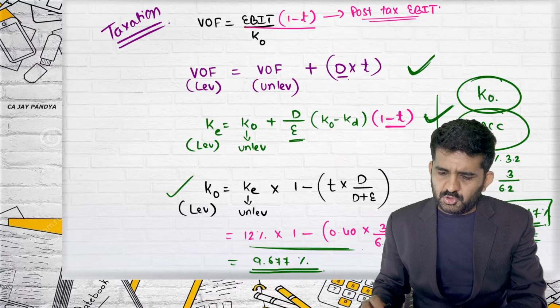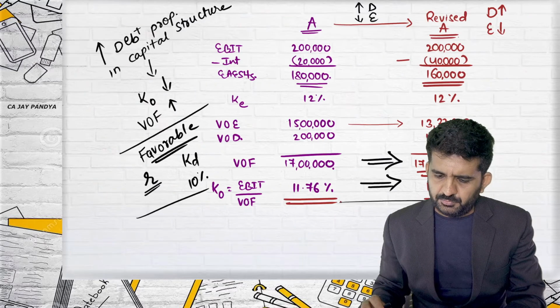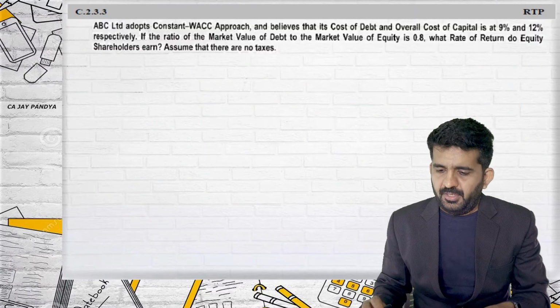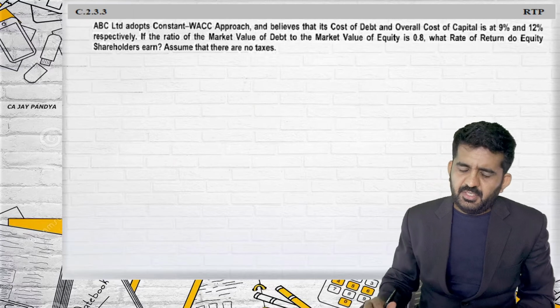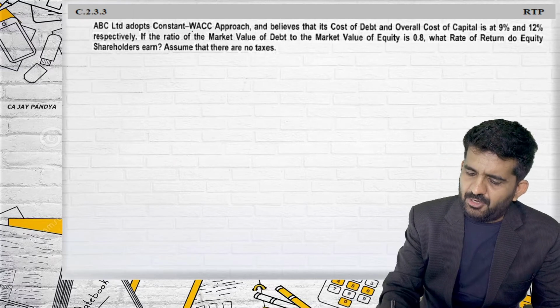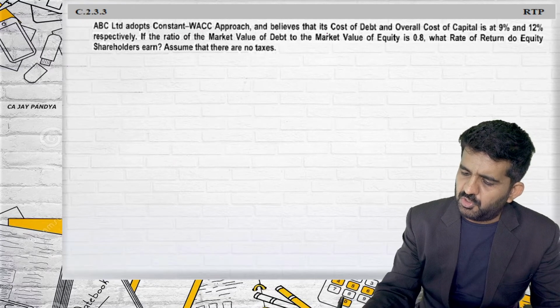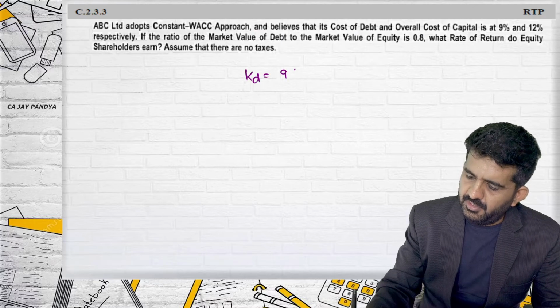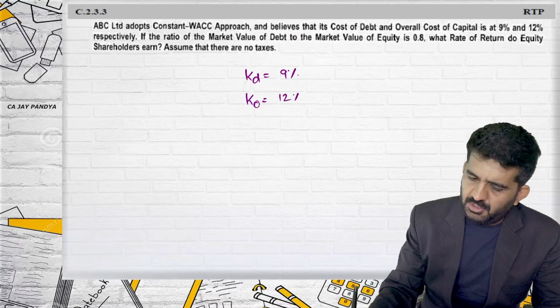Let me solve some of the questions. We are solving it once again. ABC Limited adopts a constant weighted average cost of capital and believes its cost of debt is 9% and overall cost of capital is 12%.